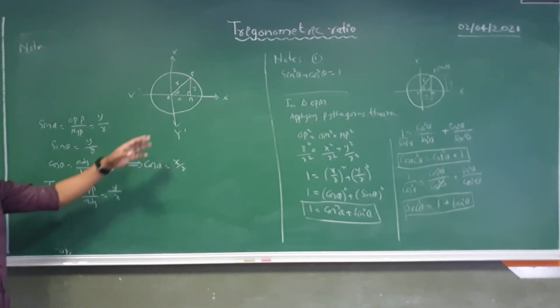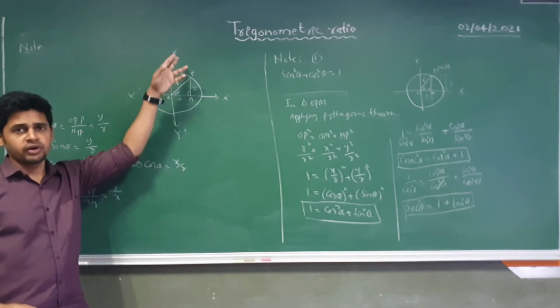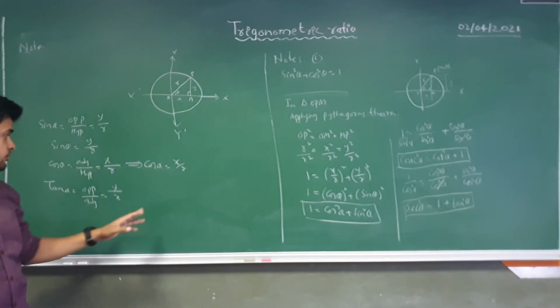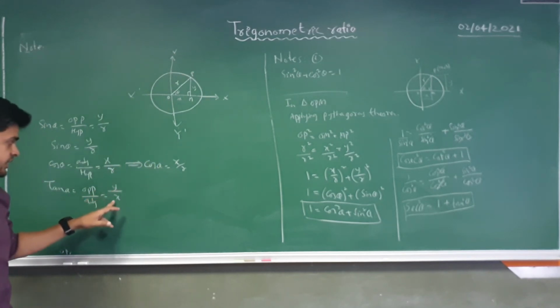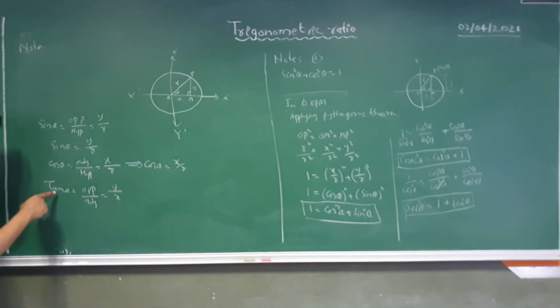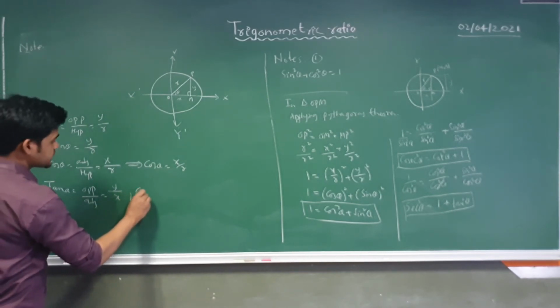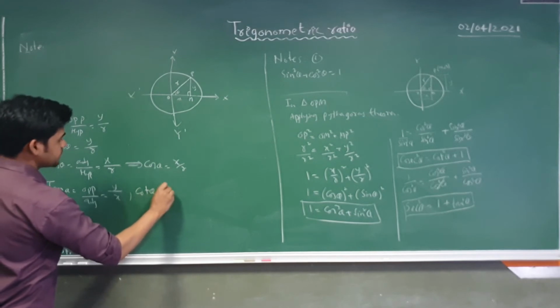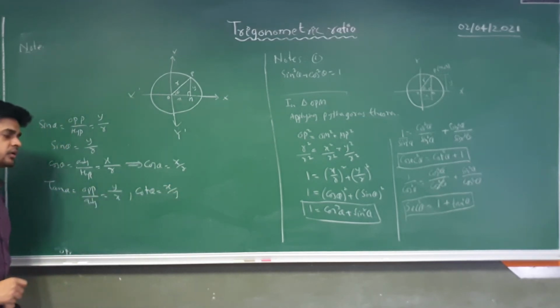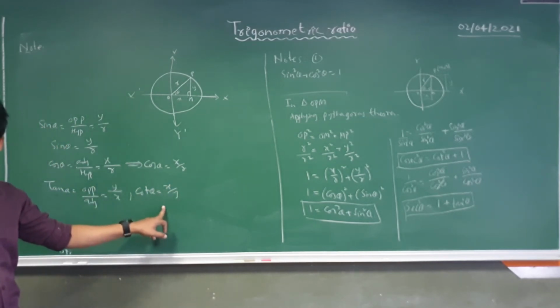So here the x coordinate value and y coordinate value will be positive. So we can say that y will be positive and x will be positive. That means tan theta will be positive. Similarly, I can get cot theta. So cot theta will be x by y. So here also cot will be positive.